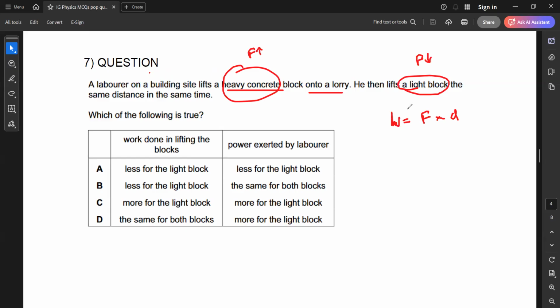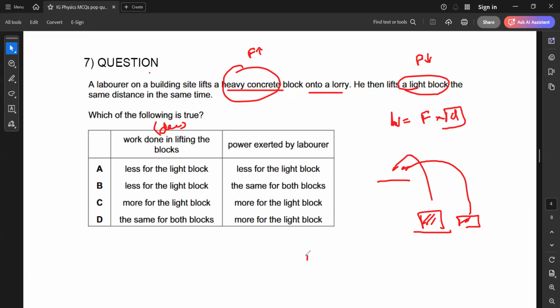So what happened to work? The distance is the same, like he's lifting to the same lorry, but first he was lifting the heavy concrete block, then he's lifting the lighter concrete blocks. So the distance he moved is the same, but the force has changed. The force has reduced when he's lifting the light blocks. So what happened to the work? The work done will also decrease.